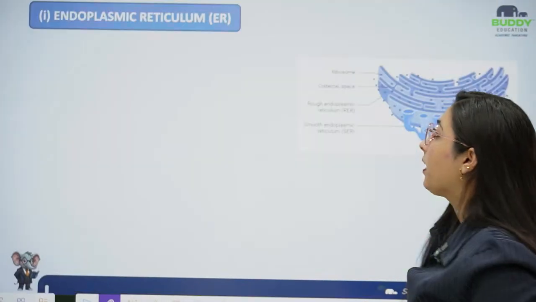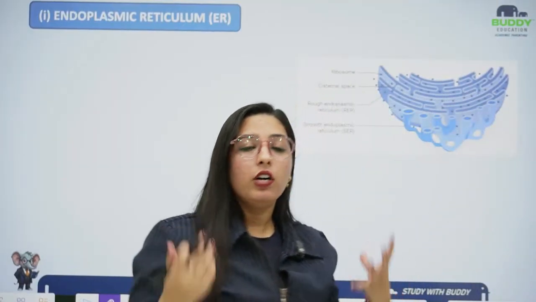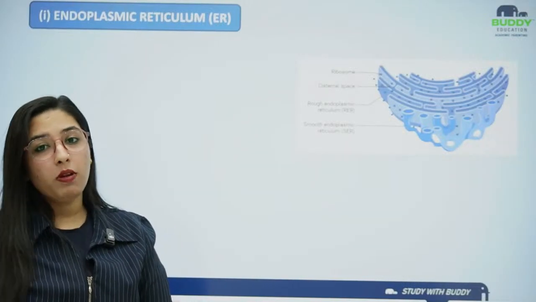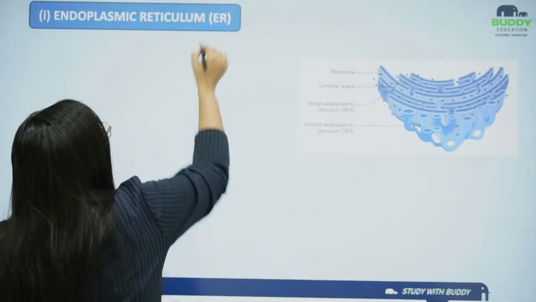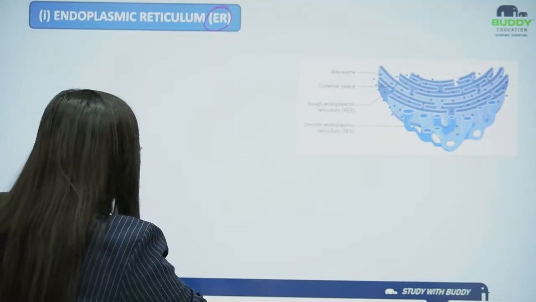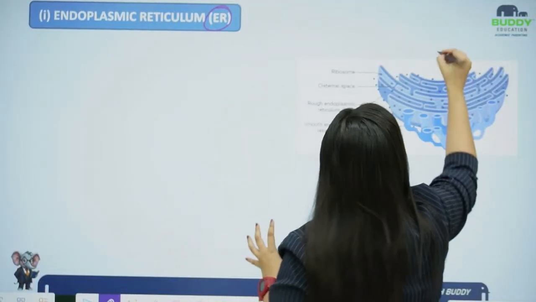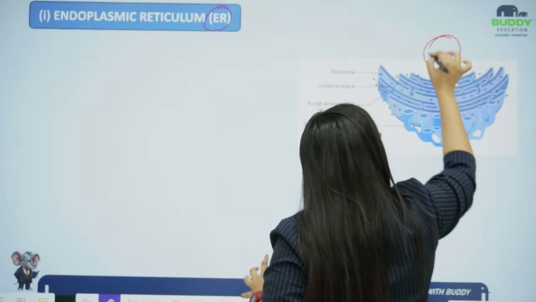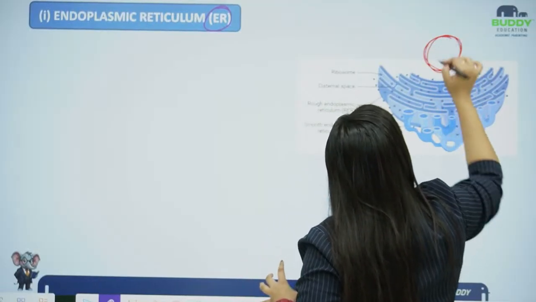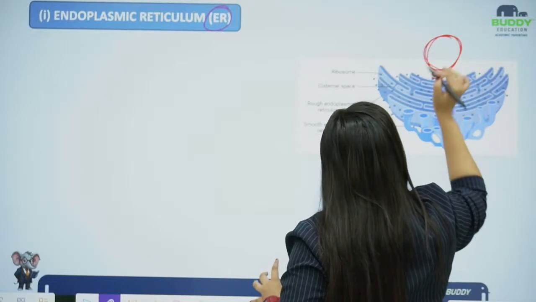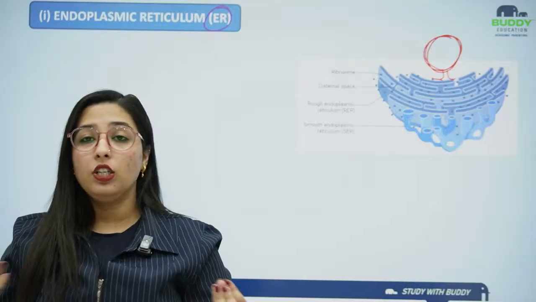Now let's quickly see one by one all the cell organelles. The first cell organelle, which is also part of the endomembrane system, is the endoplasmic reticulum. We also call it ER in short form. Talking about the endoplasmic reticulum, first let me discuss the structure. This endoplasmic reticulum is closely associated with the nucleus. This structure is the nucleus, then this is the endoplasmic reticulum. That's how the endoplasmic reticulum is associated with the nucleus.